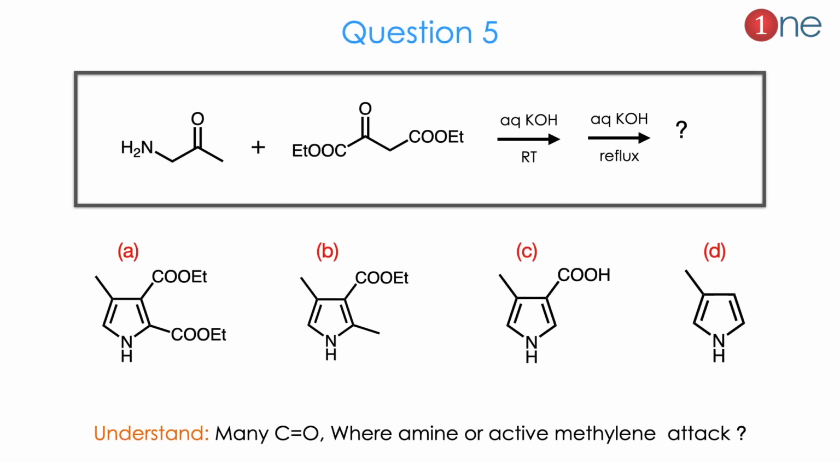Then question number 5. The starting material is an aminoacetone and a dicarboxylic acid with a ketone. Here the reagents are aqueous KOH at room temperature and aqueous KOH at reflux condition. So here you have to note the same reagent with different heating conditions. Here the products are given. Products are mostly cyclized ones. The pyrrole formation indicates which COOH is eliminated and which COOEt is formed there. The real question is which carbonyl the amine or active methylene will attack. So definitely cyclization occurred here, and you have to guess the product accordingly.